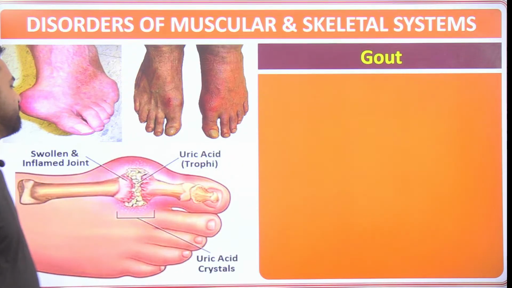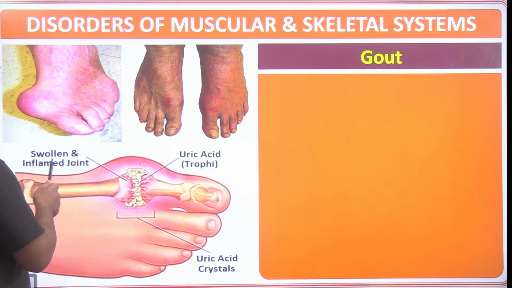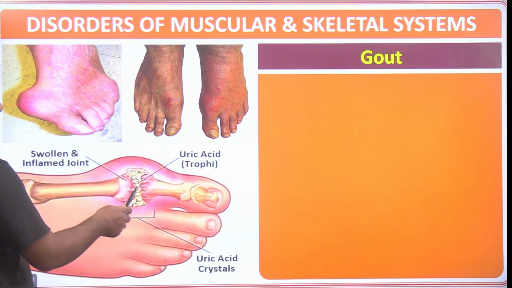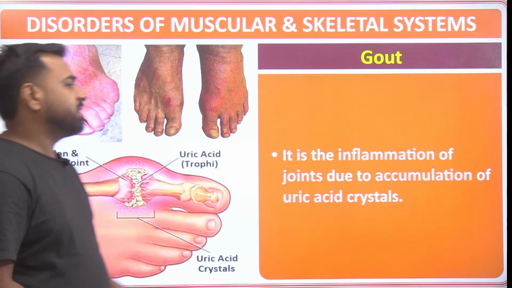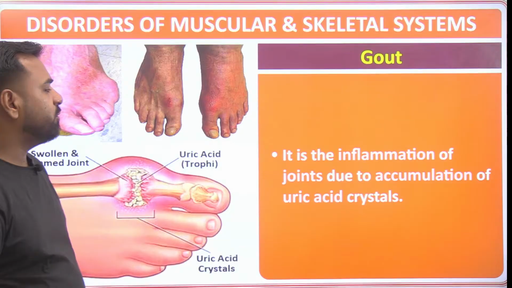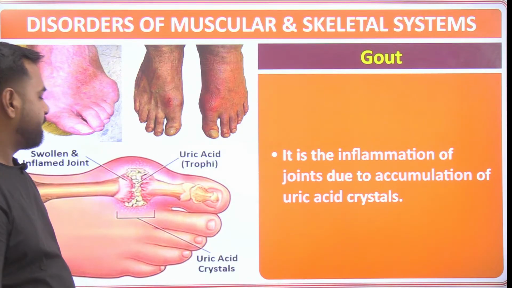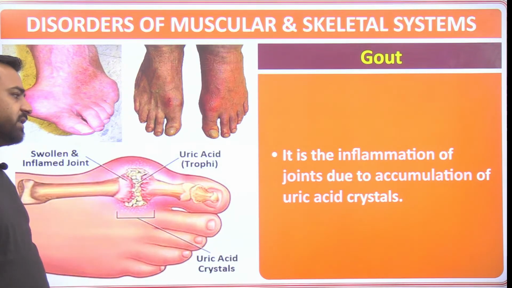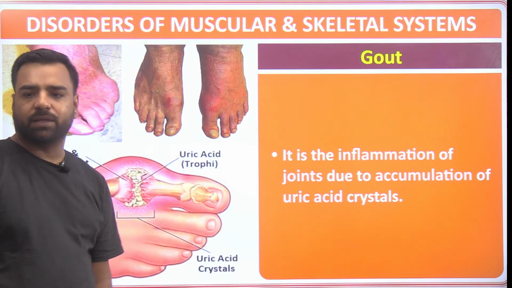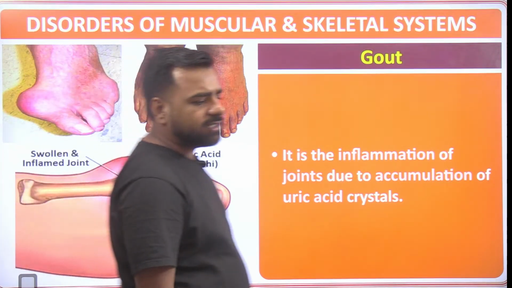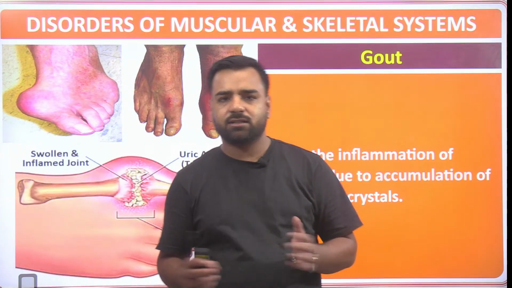Okay, so what is gout? Just see here. There's this swollen and inflamed joint. What is the reason? The deposition of the uric acid, right? So it is the inflammation of the joints due to accumulation of uric acid crystals. So these are the uric acid crystals which are deposited here, and it also leads to the pain. So all these things were related to the disorders, and that's all from my end.